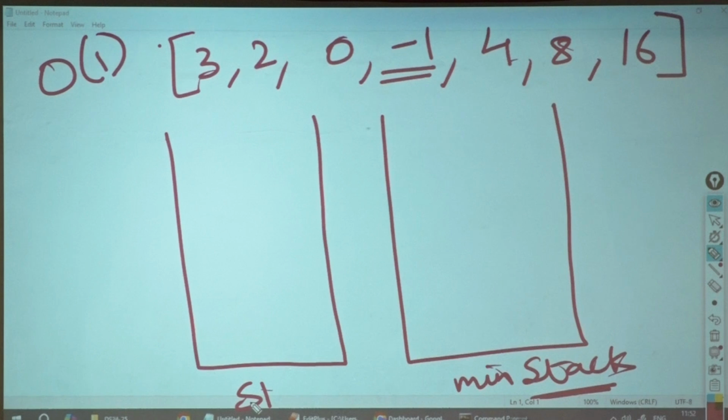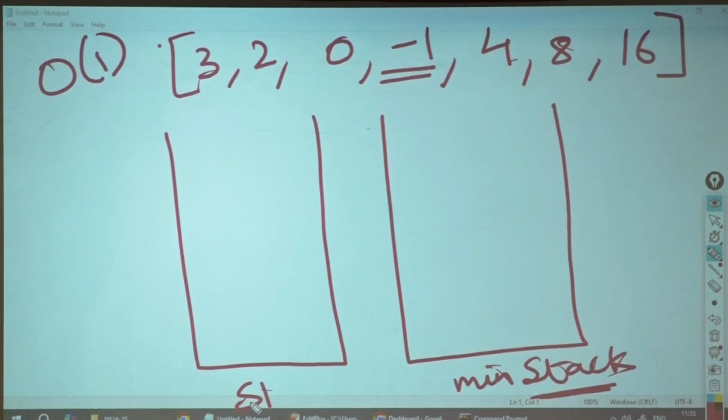So it's not that I will finish everything and then ask you for the minimum element. At any point I will ask you, what is the minimum element? You are supposed to give it to me. You have to have 2 stacks. Now work it out. How would you do it? Creating a stack is much easier than solving problems with a stack.